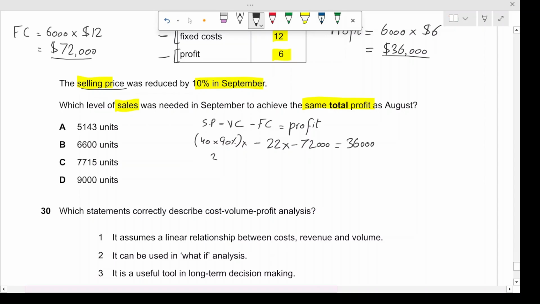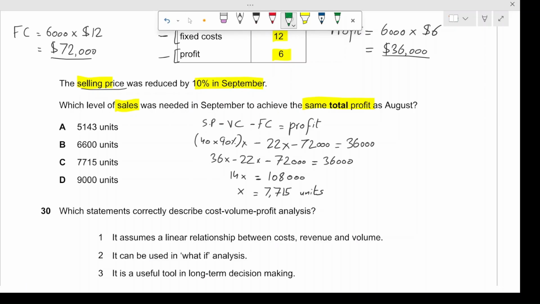All right. If you solve that, this is 36x minus 22x minus 72,000 equals $36,000, giving us 14x equal to, and then we're going to add 72,000 with 36,000, which would give us $108,000, and then we will divide 108,000 by 14, giving us 7,715 units. This is the answer for our question here, meaning that answer number C is the correct choice.